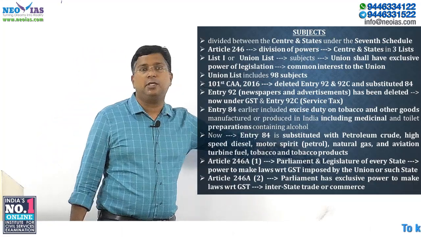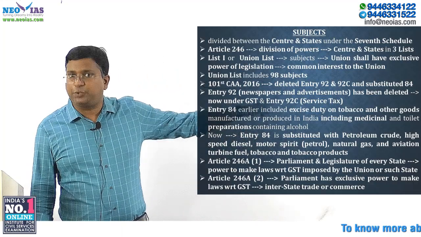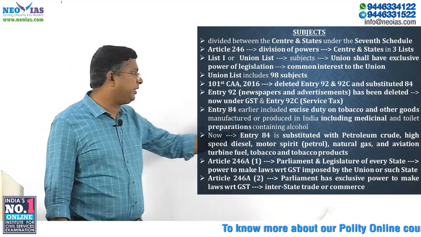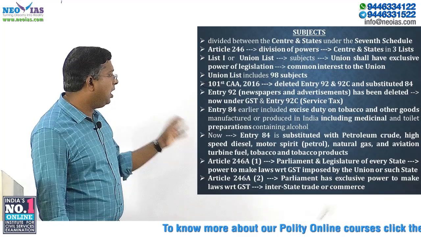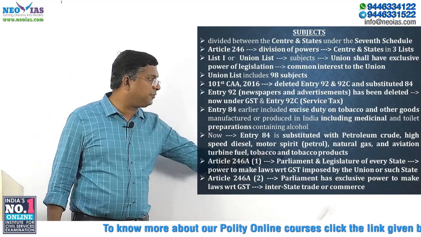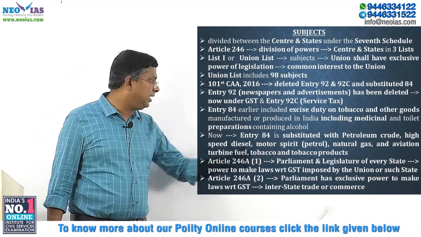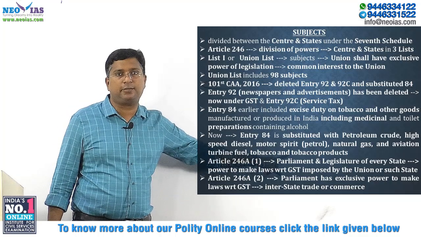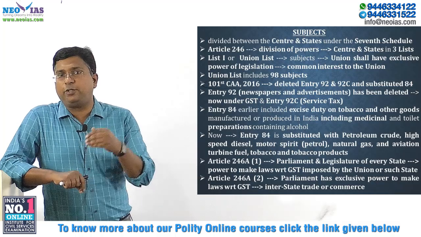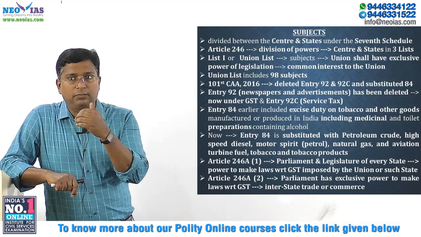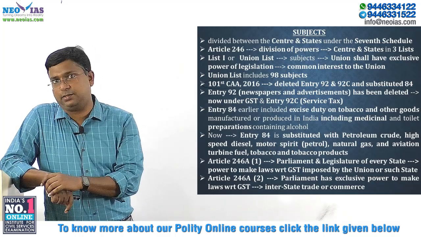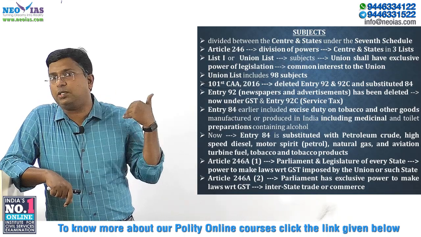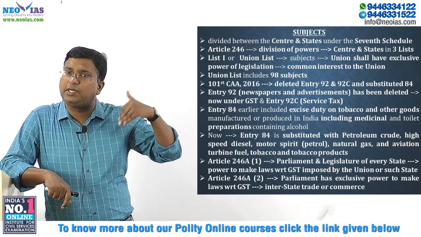It included, so entry 84, substituted by the 101st Constitutional Amendment, included petroleum crude. So excise duty on petroleum crude, high speed diesel, motor spirit, that is petrol, natural gas, aviation turbine fuel, and the already mentioned tobacco and tobacco products. So entry 84, try to understand, these items are currently not under GST. Since they are not under GST, excise duty will continue on these products. Okay, so that was the reason.